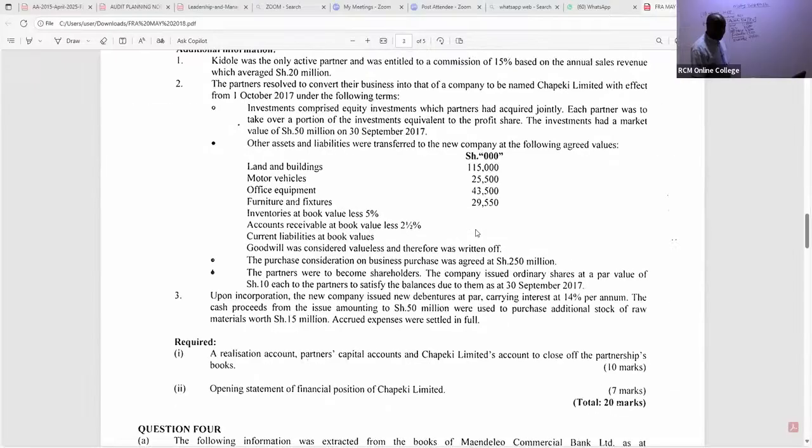We did take some other things. So we have here receivable. Receivable is book value less 2.5%. So for receivable, I will take the book value that we have there, which is 25,400. I multiply this with 97.5%, because the 2.5% is being given to us as a discount or something.